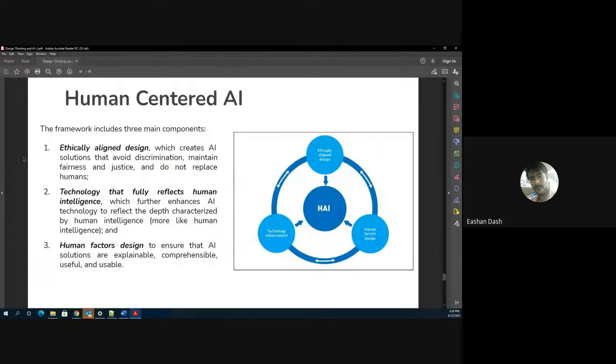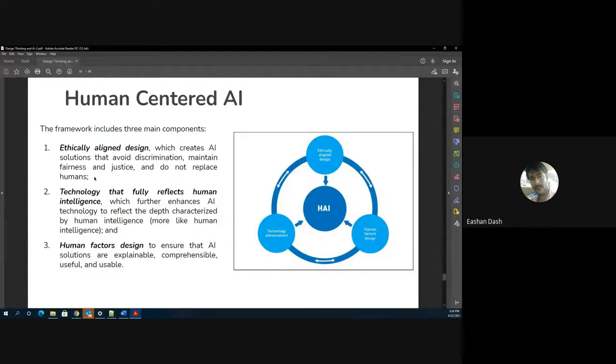So there are three key aspects of HAI, human-centered AI. One is ethically aligned design, which says that you can create an AI solution, that's fine, but that AI system should avoid discrimination, maintain fairness, and do justice. And more importantly, any AI system should not be there to replace the humans.